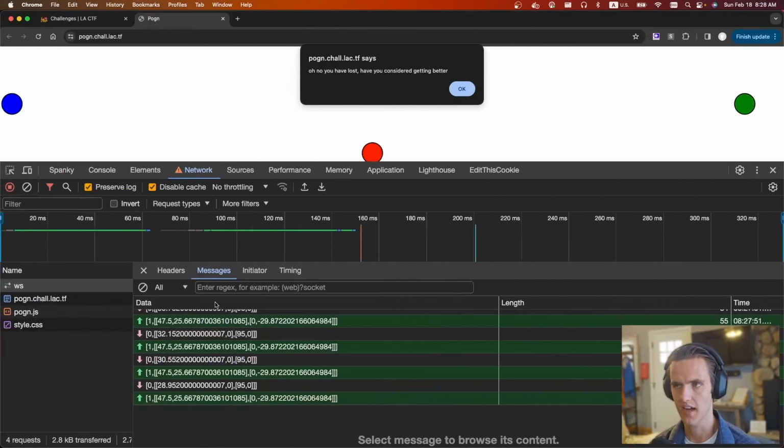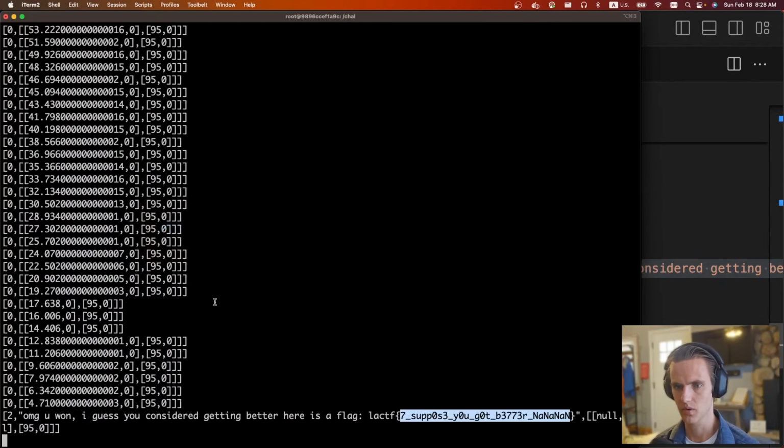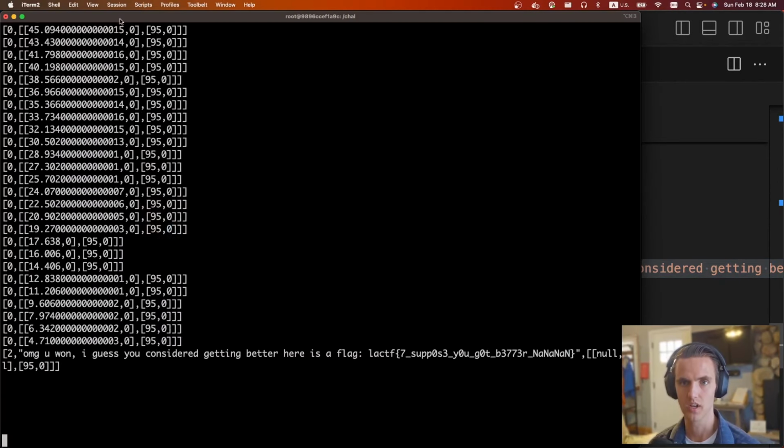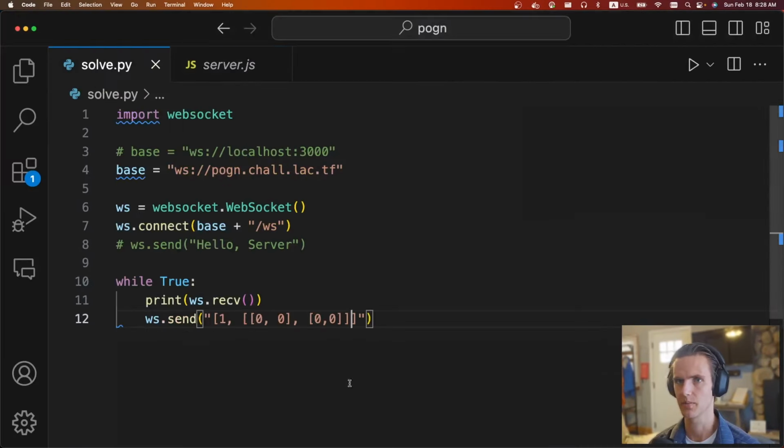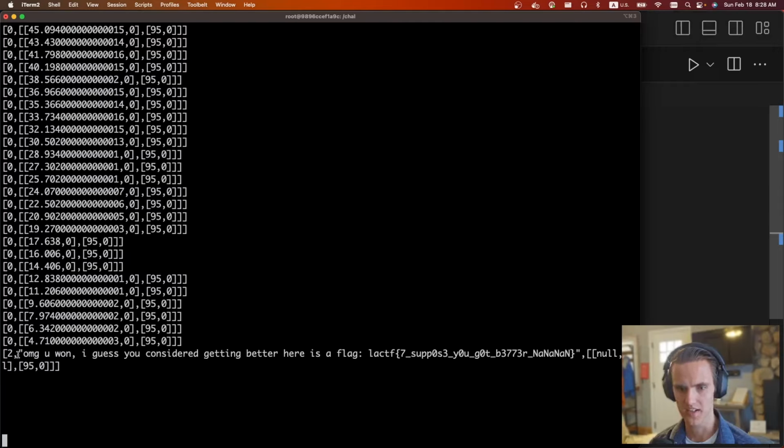And if we look at the flag, I'll run the solve script real quick. Oh, I already ran the solve script. So if you run the solve script, actually, let me go back to the solve script. I receive a message and then I just send 0, 0, 0, 0. I'm just doing this to test my script. But at the very end, it says, oh my gosh, I guess you won. You're getting better at the flag. LACTF, I suppose you got better. Not a number, not a number, not a number. So I guess this was the solution, just sending zeros. But yeah, fun.